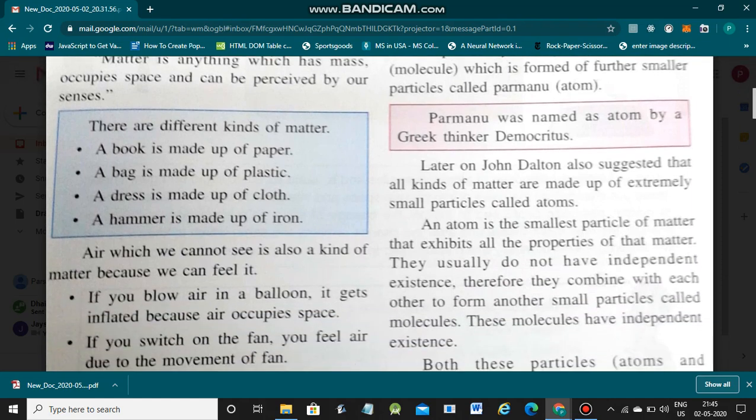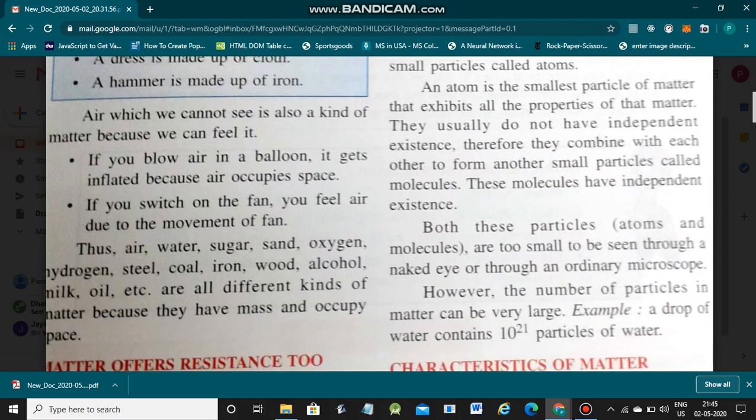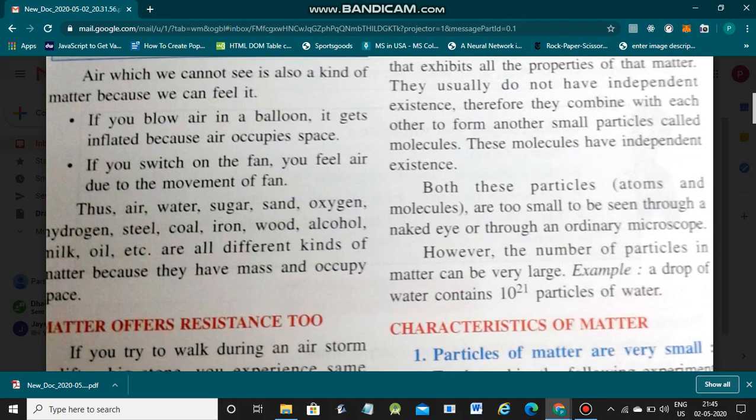Air. Now air, we cannot see the air. There are some kinds of matter that we can feel. If you blow air into a balloon, the balloon gets inflated. From that you can recognize that air occupies space. If you switch on the fan, you feel the air due to the movement of the fan. Thus air, water, sugar, oxygen, hydrogen, steel, coal, iron, wood, alcohol, everything is matter. Why? Because they occupy space and they have mass.